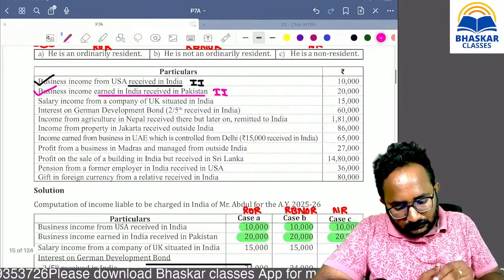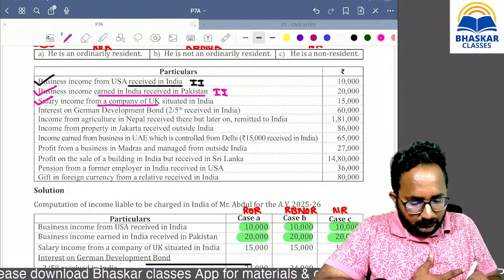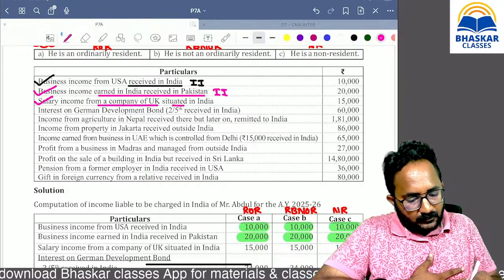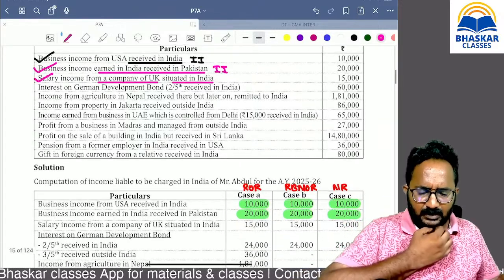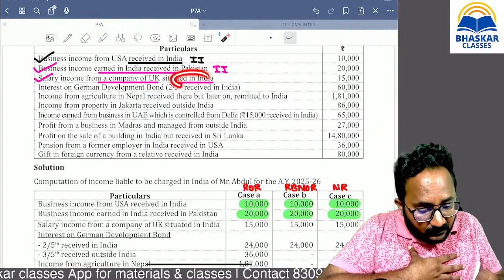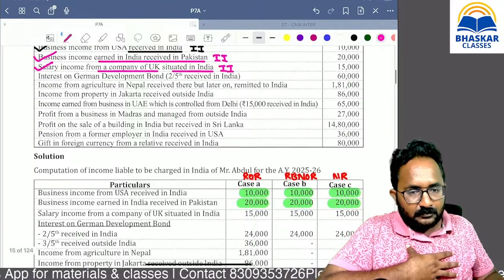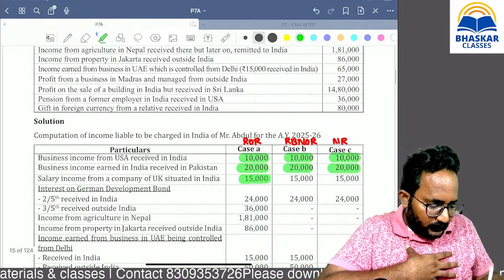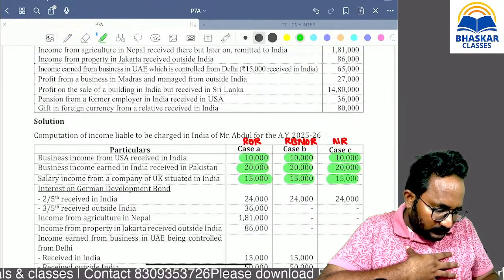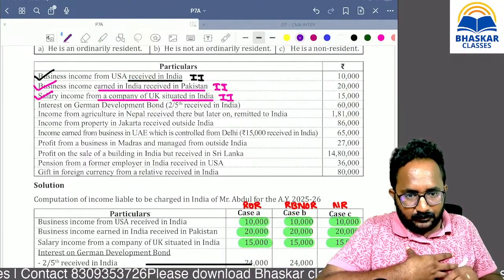Next, salary income from a UK company situated in India. That company is situated where? India. That's why it is an Indian income. Remember, that is an Indian income. 15,000 taxable in all.